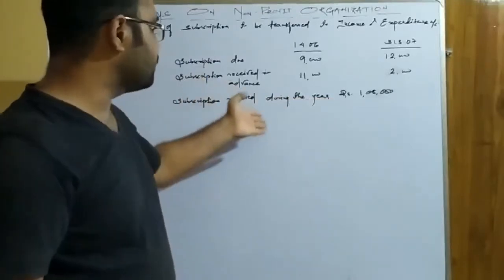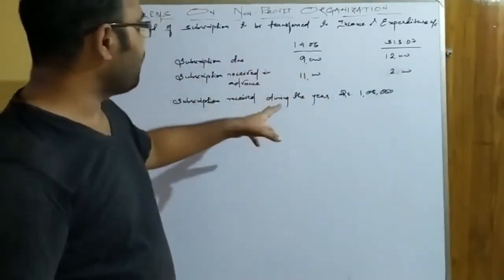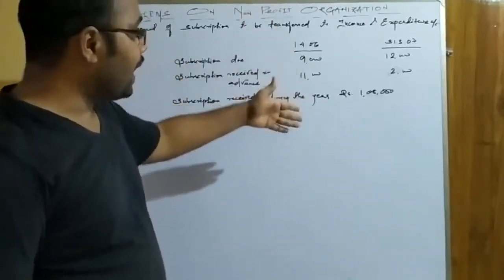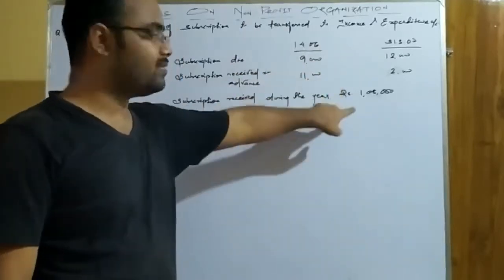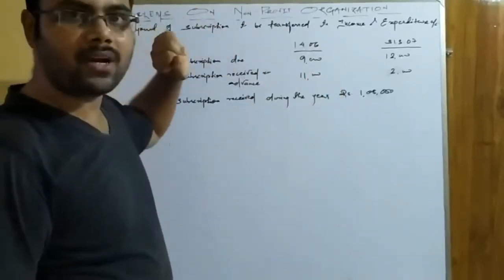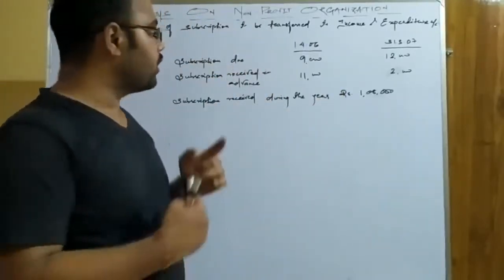That is how much subscription is received, 1,08,000. Out of this 1,08,000, some are related to the current year, some are related to last year. So out of that, you have to make these 4 adjustments with this amount to get the amount that is to be transferred to income and expenditure account, using the base or the concept that I told just now. Okay, so let us move.